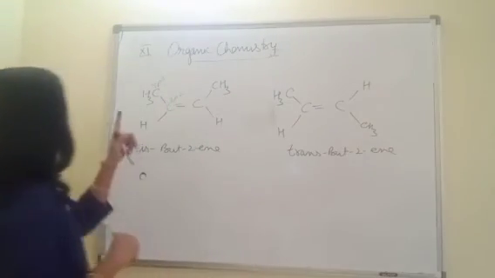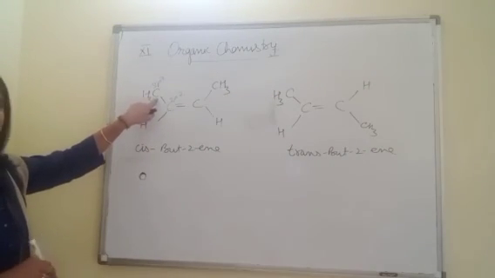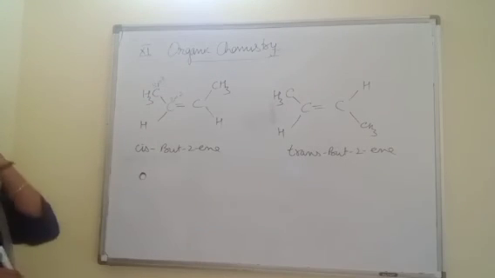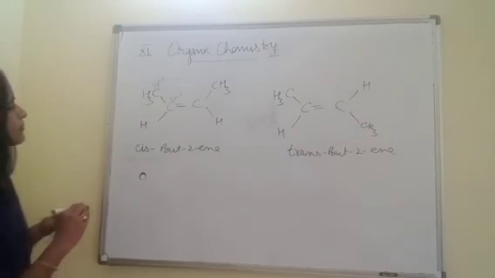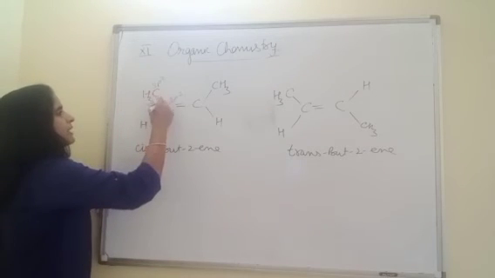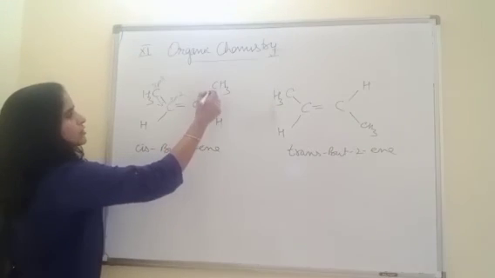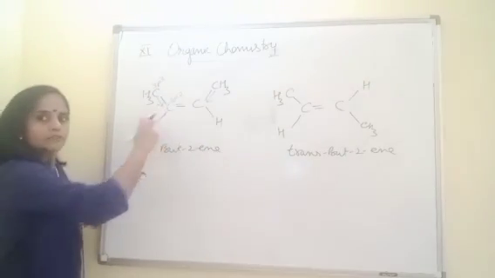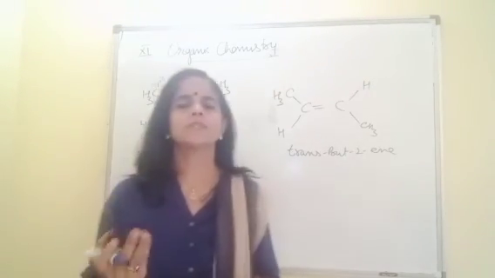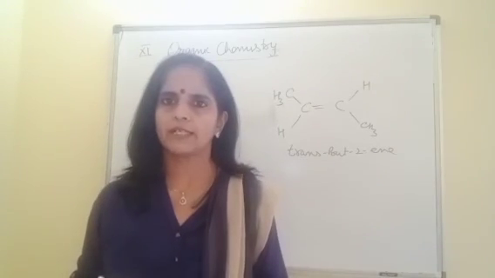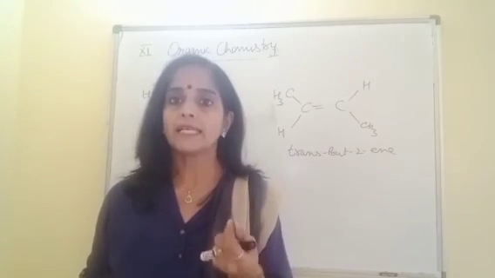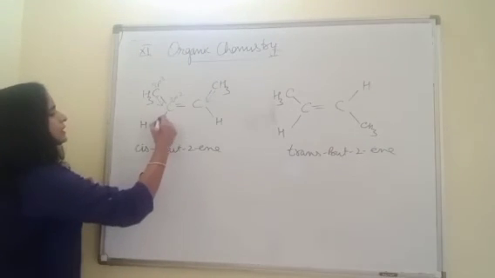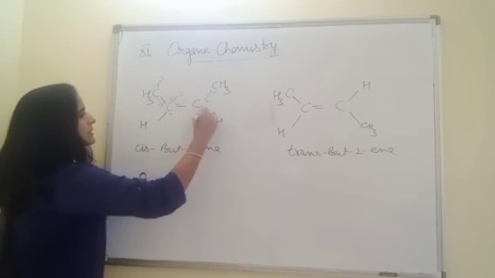So in this case, the direction of dipole moment is from the CH3 group to this C, because this is sp2 hybrid. In this case also this is the direction of dipole moment. And for hydrogen and carbon, carbon is more electronegative, although there is not much difference between the electronegativity of carbon and hydrogen. But yes, a difference is there. So in carbon and hydrogen, the direction would be towards carbon.